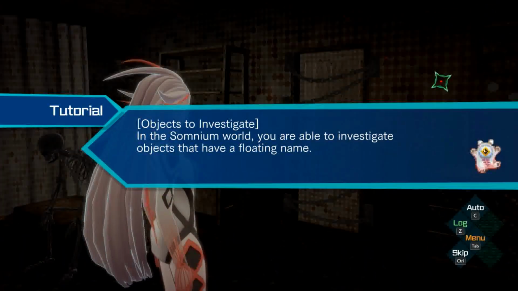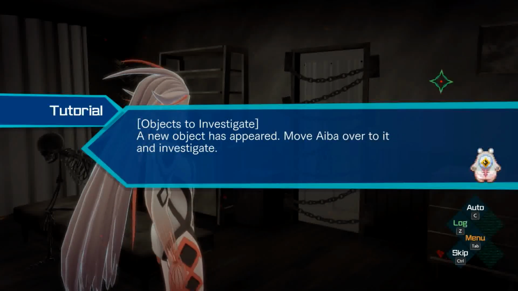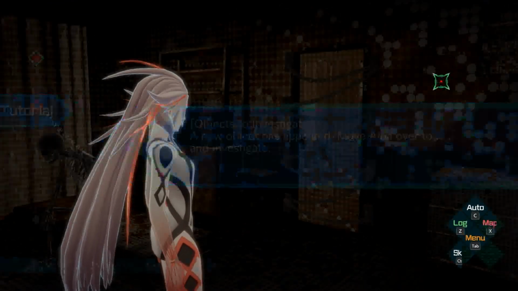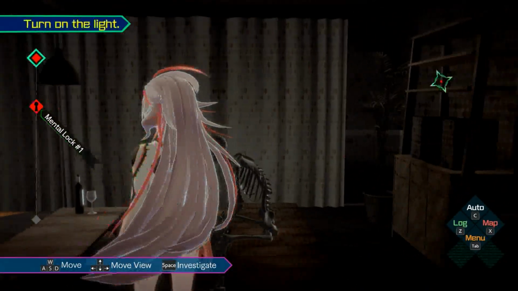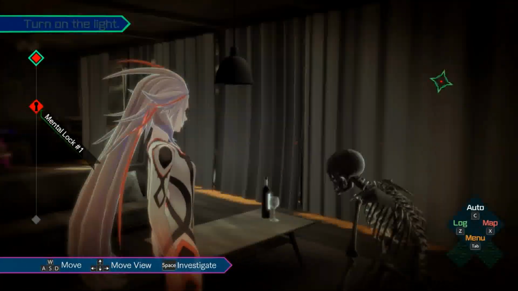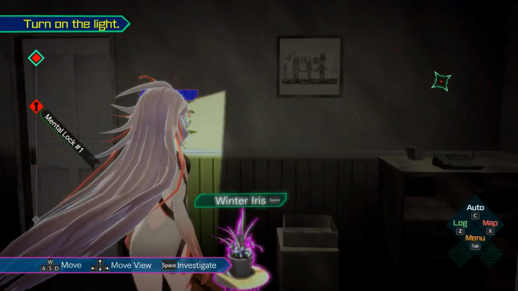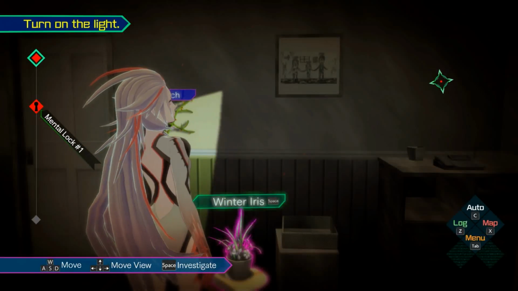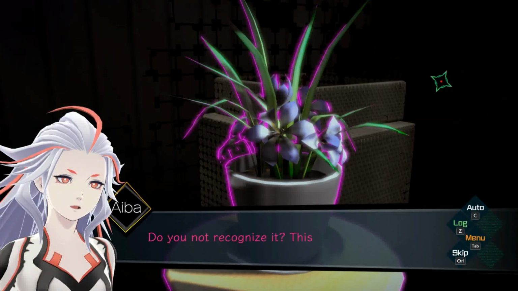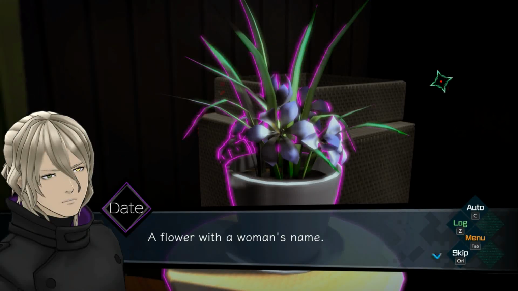Objects to investigate. In the Somnium world, you are able to investigate objects that have a floating name. A new object has appeared. Move Aiba over to it and investigate. Can I just not investigate this guy over here a little bit? Like, what is the backstory behind this guy over here? Was he an old friend of mine that I don't even know of? Let's investigate the winter iris first. A winter iris. What? Do you not recognize it? This is an iris that blooms in winter. Hmm. A flower with a woman's name.